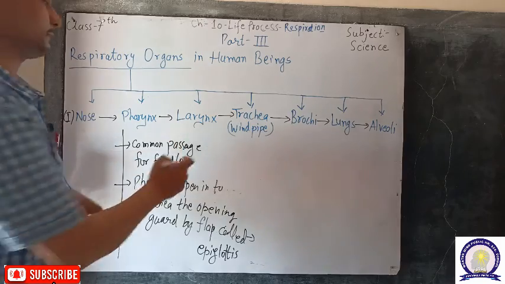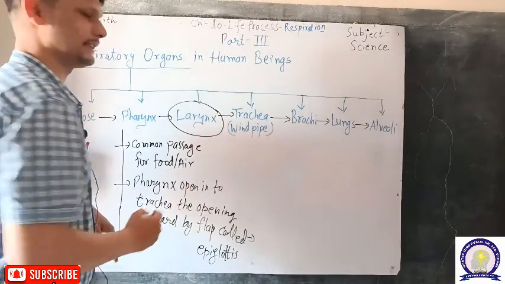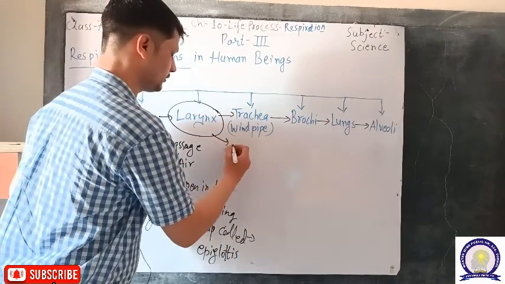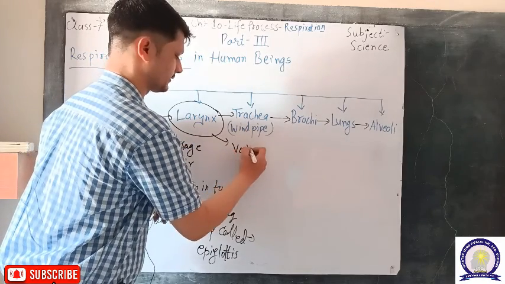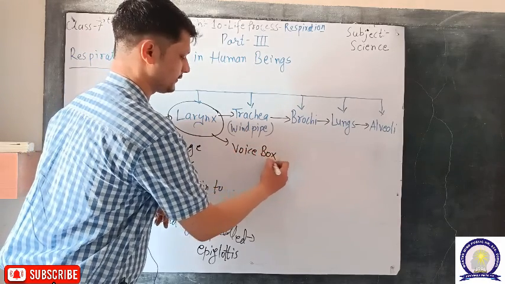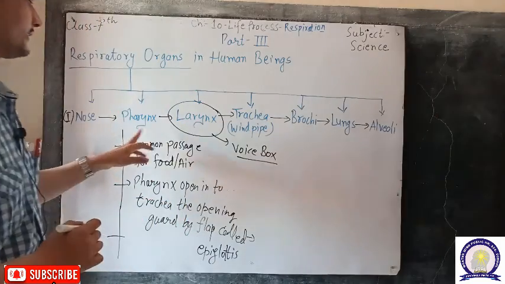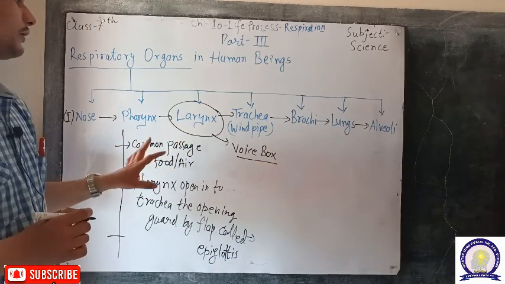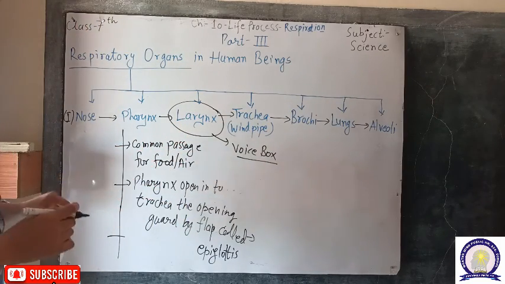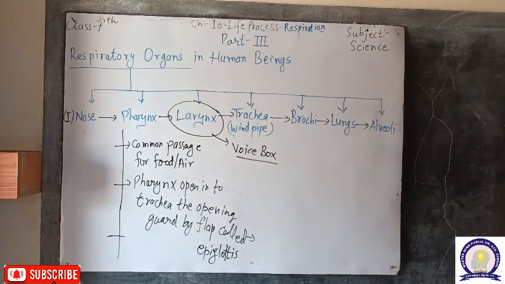Now, above the trachea, there is a special organ called the larynx. It is also called the voice box. The voice box of humans is also called the larynx. So what is the larynx and what is the role of the larynx in the respiratory process? We will discuss.